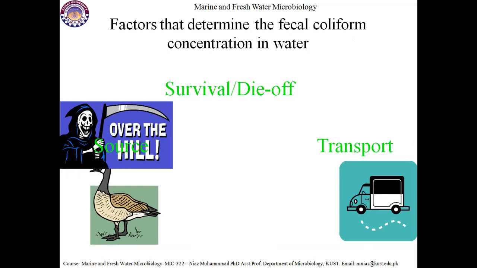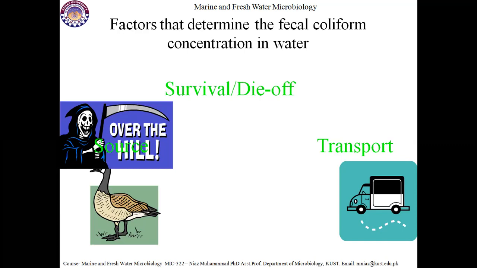Factors that determine the fecal coliform contamination in water bodies: survival and die-off. When these birds are dropping into water bodies, how long do the microbes survive, and which factors support the microbes to live there?